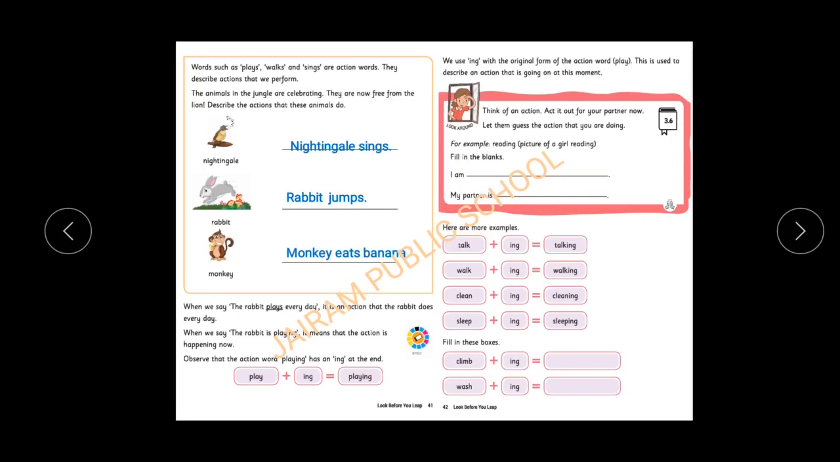Daily it happens. Now we are going to see how we form the ongoing action. Play plus ing is playing, talk plus ing is talking. These are all examples. I am writing, my partner is looking. These are all the example words I gave yesterday. Climb plus ing is climbing, wash plus ing is washing. These are all the example verbs of ongoing action. An ongoing action word always ends with ing. Here also, wash plus ing, washing.